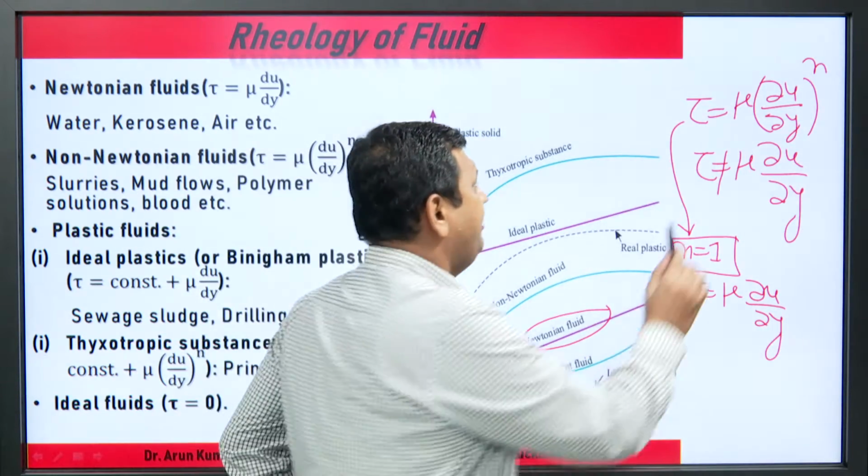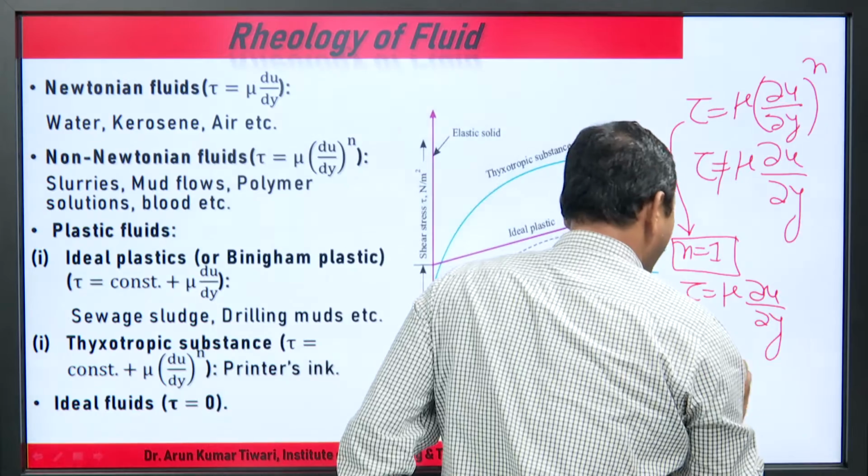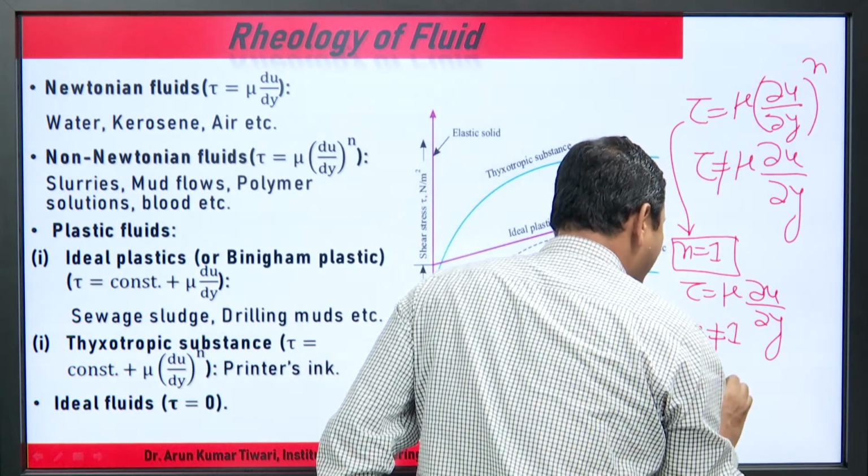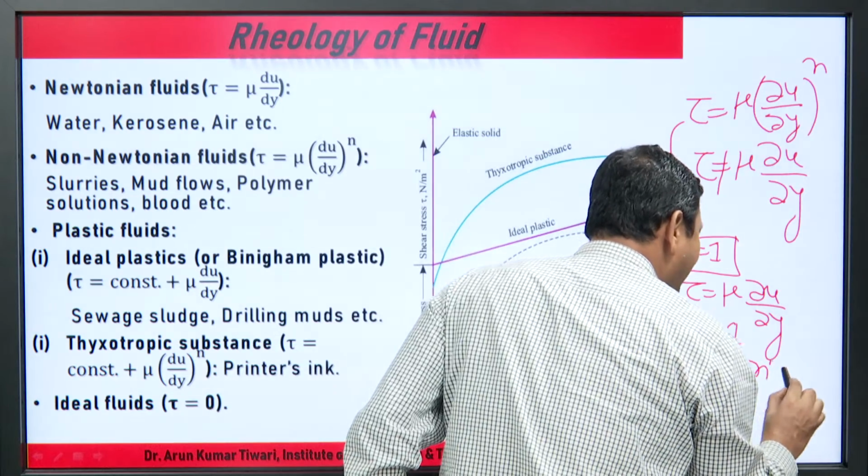What if n is not equal to 1? It means n less than 1 or n greater than 1.